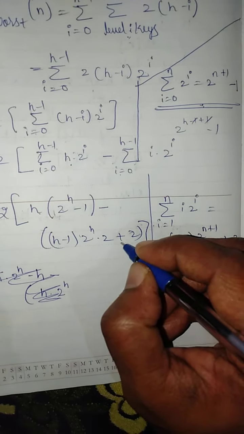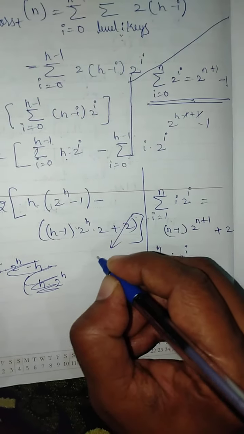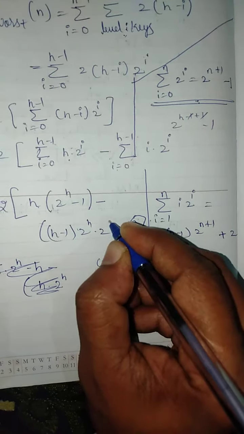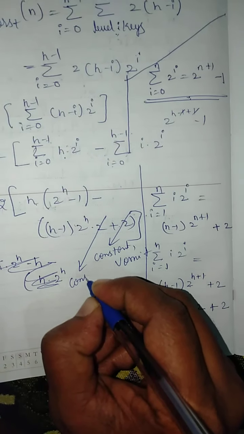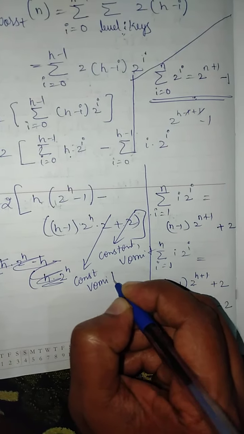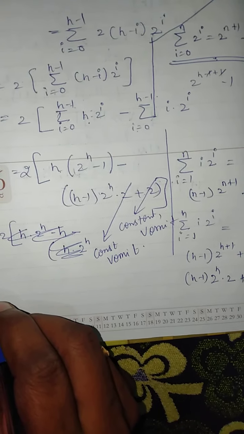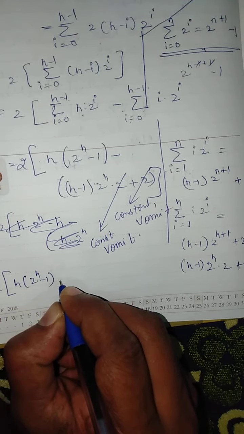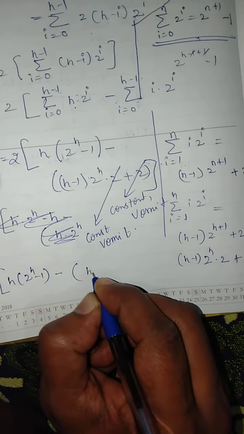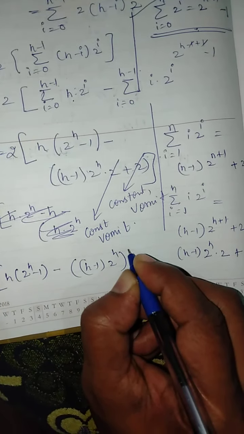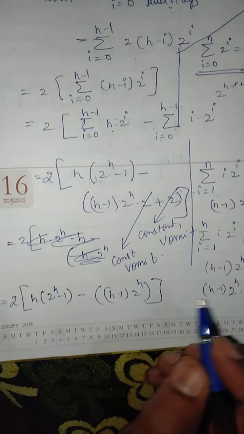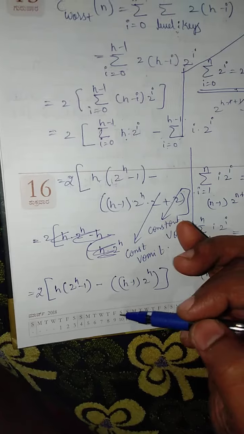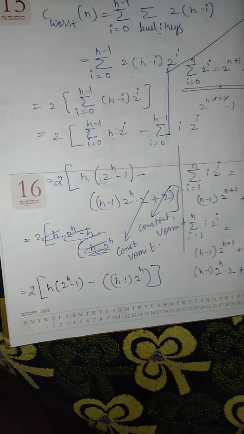I will omit the constant 2, and this other constant 2 I will omit as well, okay. So what I have is 2 into h into 2 to the power h minus 1, minus h minus 1 into 2 to the power h. So that is what I finally have, okay. This simplification is not given in the textbook, so kindly make a note of the same.